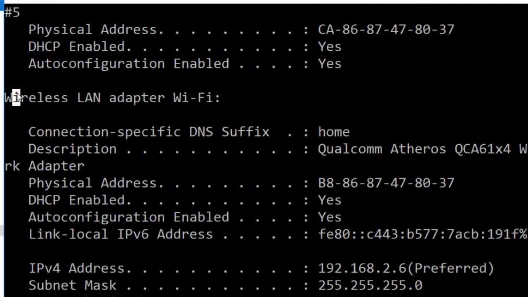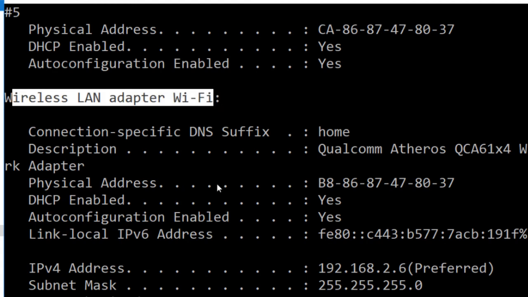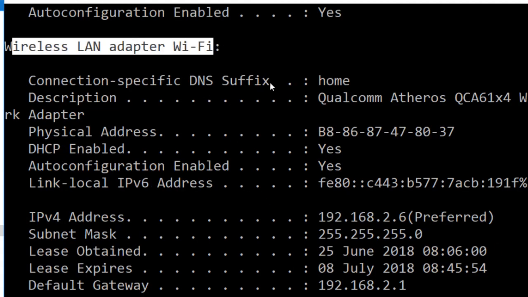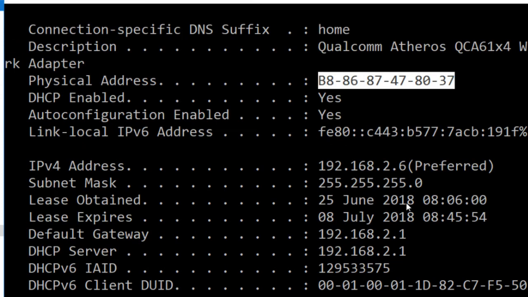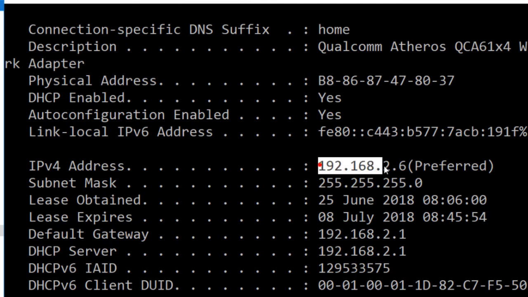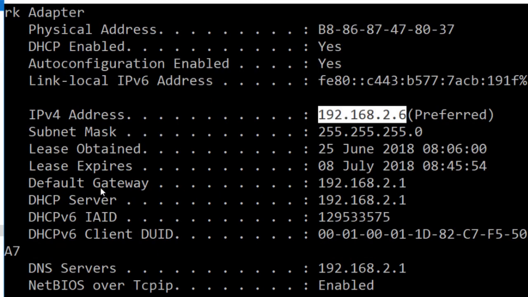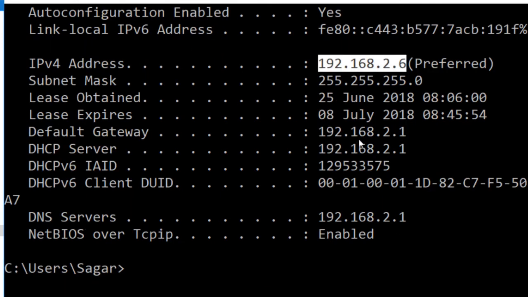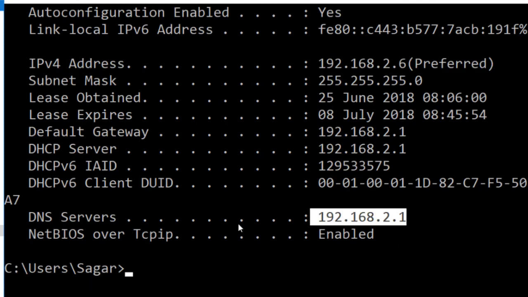And finally we have the wireless LAN adapter, Wi-Fi. Here they have given the Wi-Fi information: connection-specific DNS suffix is home, description is Qualcomm. So this Wi-Fi adapter is from the Qualcomm company. Then it has this physical address, that is the MAC address. DHCP enabled: yes. Autoconfiguration enabled: yes. The link-local IPv6 address is also given here, and the IPv4 address, this is the main address. Then the subnet mask is printed, lease obtained, lease expires. The default gateway is this one. This is the address of my local router, and the DHCP server is here, 192.168.2.1. That's how you can get the IP address and the MAC address of your system.